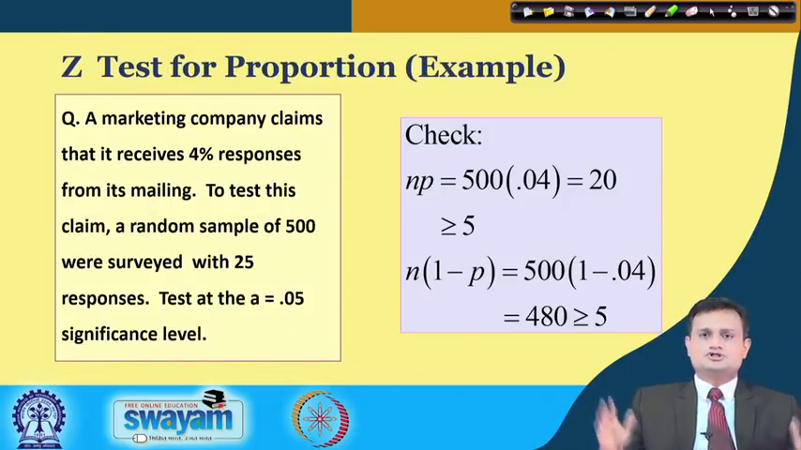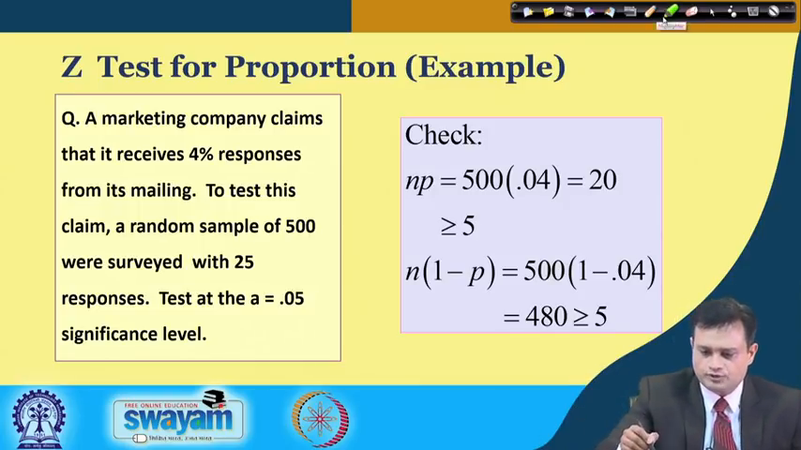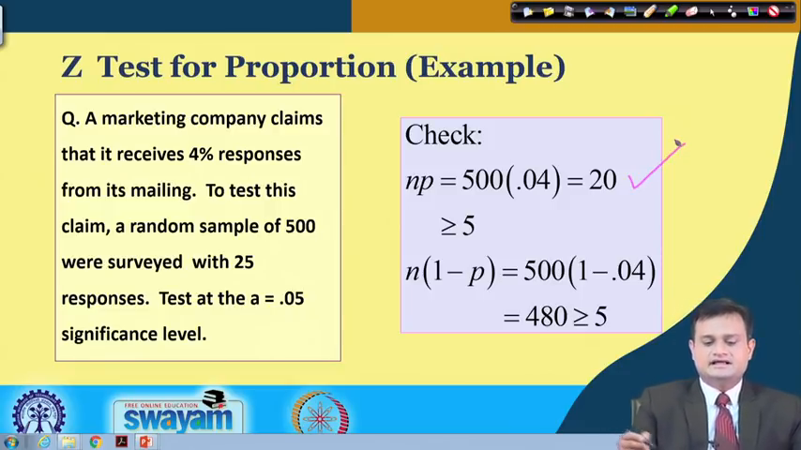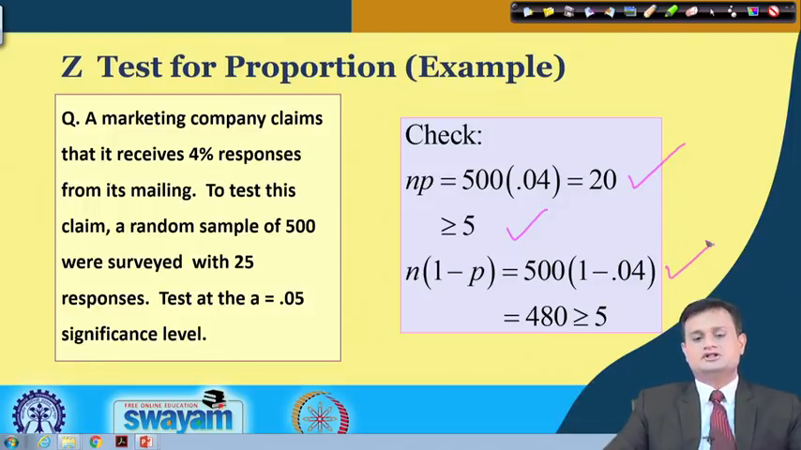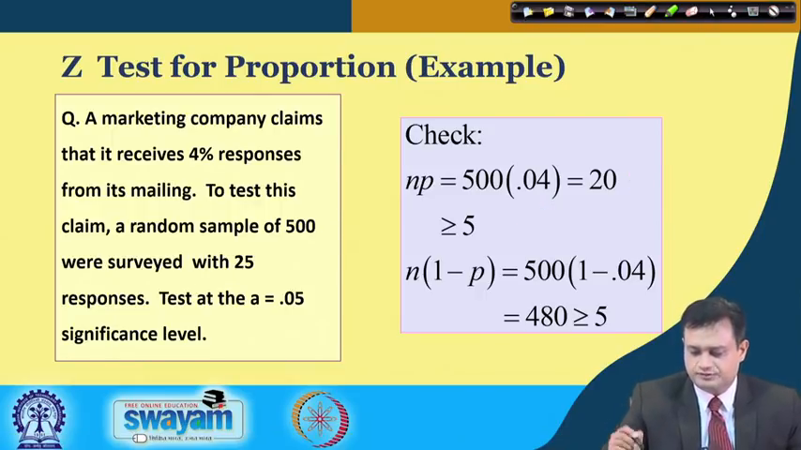So, the question is like this: a marketing company claims that it receives 4% responses from its mailing. To test this claim, a random sample of 500 were surveyed with 25 responses. Check this claim at alpha equal to 0.05 significance level. So, you just need to compute a couple of things: np, which is 500 into 0.05, so 20, greater than or equal to 5, n into 1 minus p is 480, greater than or equal to 5, and now I would like to test the hypothesis.